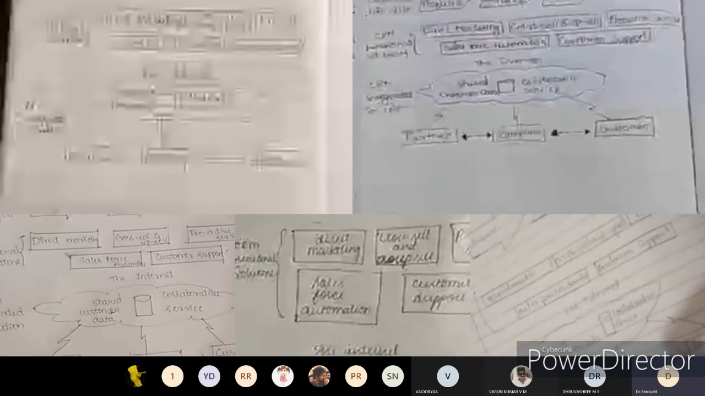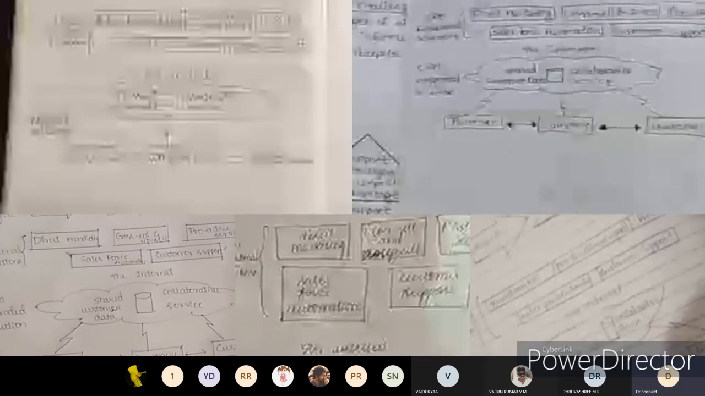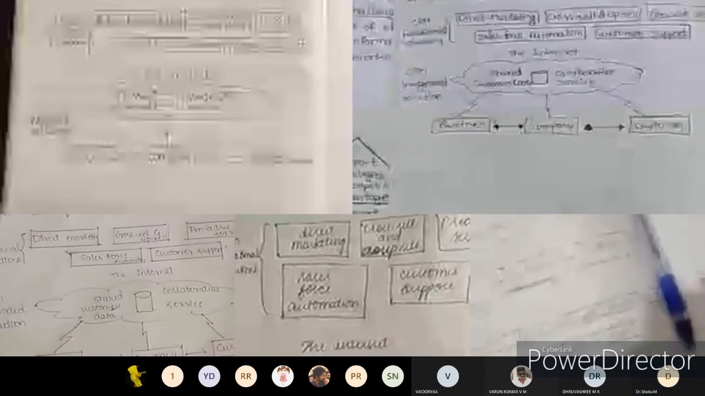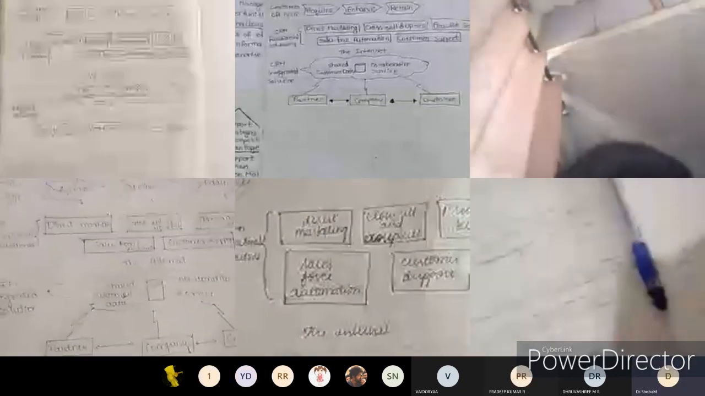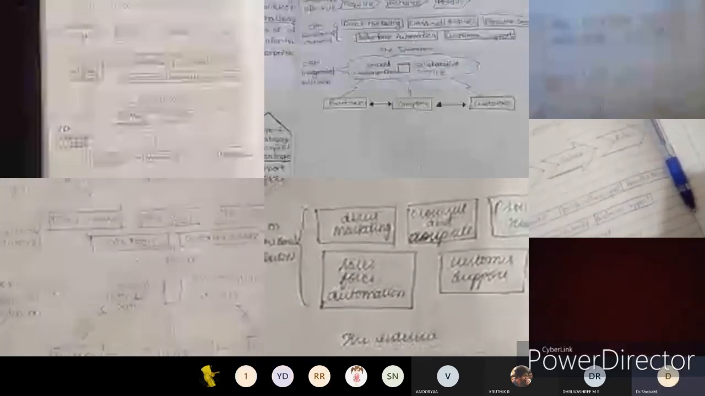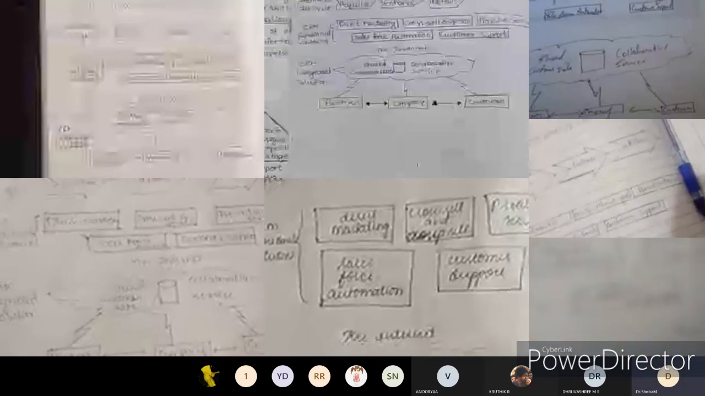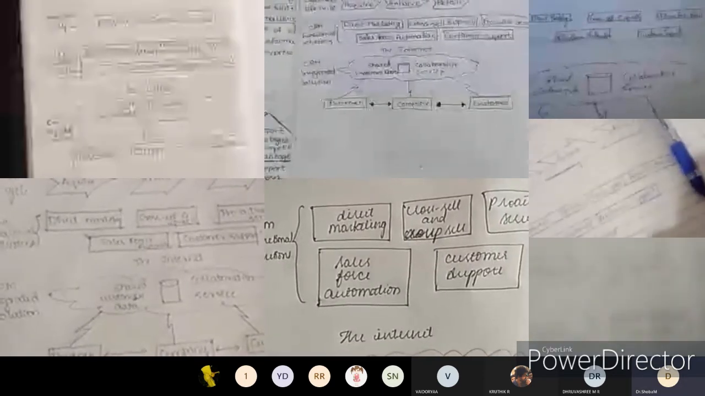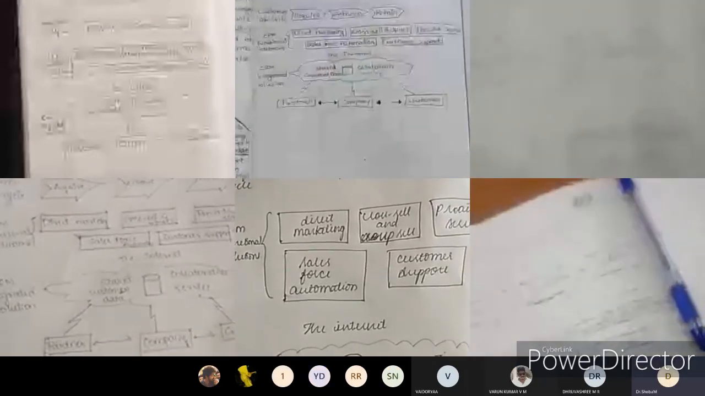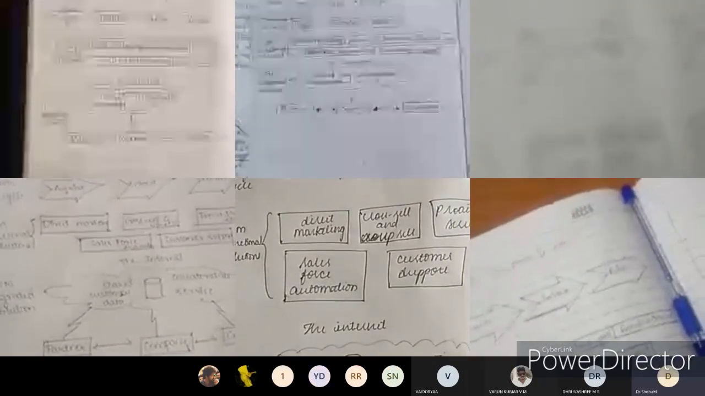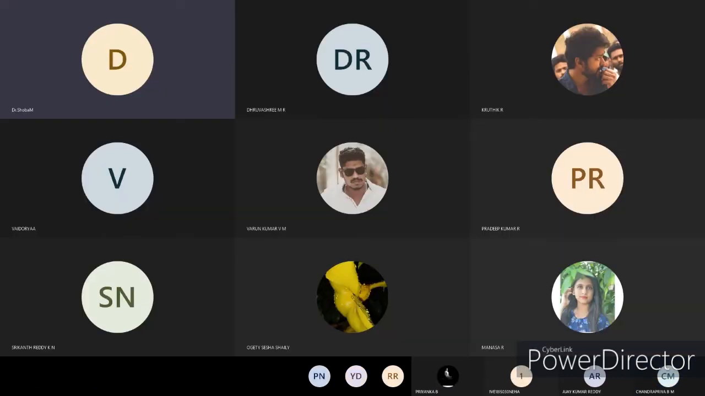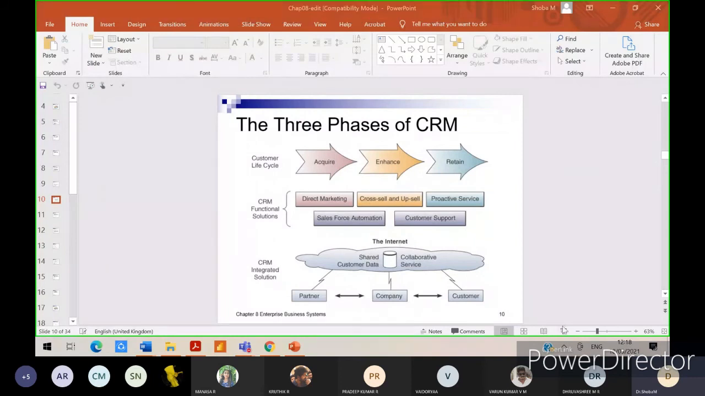Others? How about others? Varun. Show the diagram, not your face. Okay, good. Pradeep Kumar, I can see. Okay, fine. That means at least you're attentive in my class. Good. Okay, you can disable your camera now. I'll just continue.